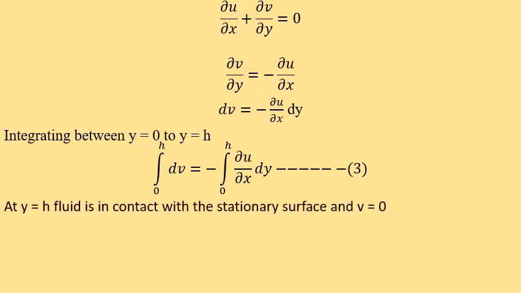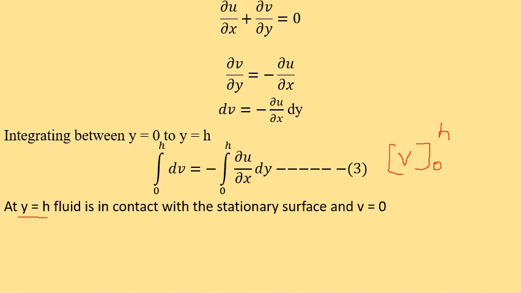Now considering the boundary conditions, at y is equal to h, the fluid is in contact with the stationary surface. Therefore the velocity component is 0 there: u is also 0, v is also 0. If we integrate this, integration of dv is v from the limits 0 to h.